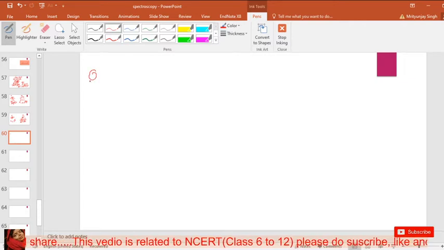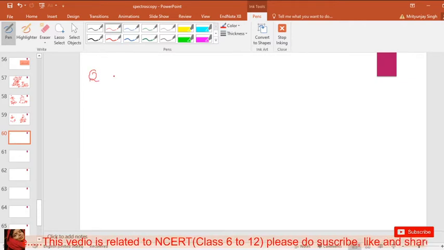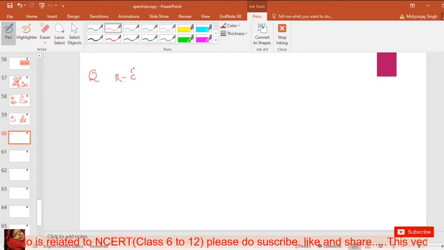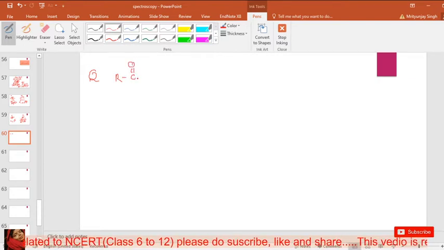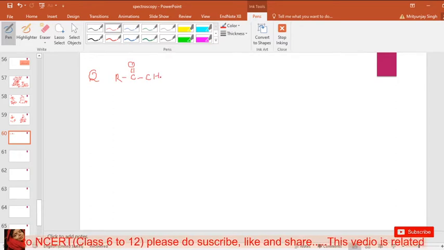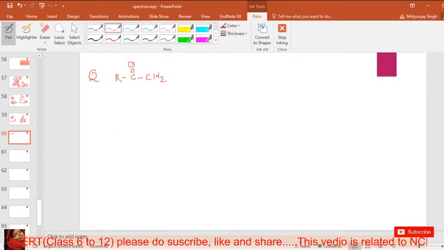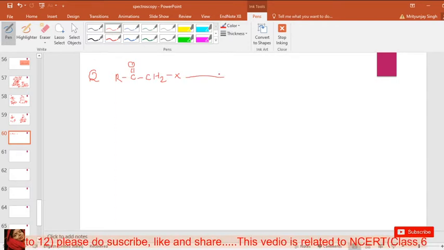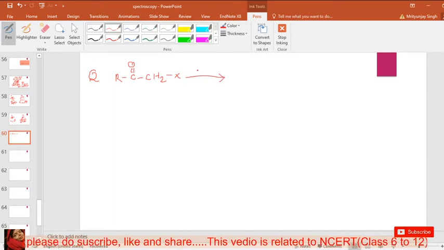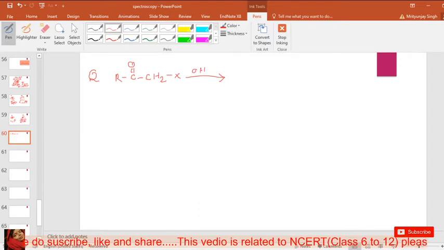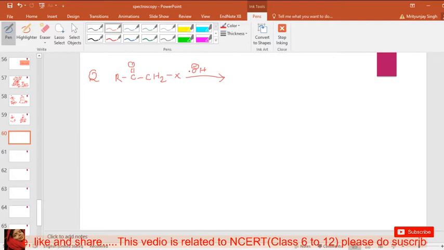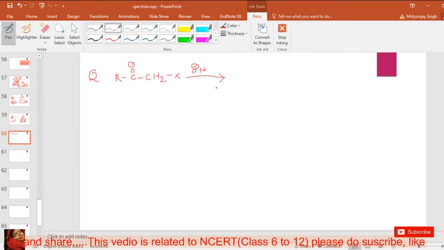Tell me which type of reaction is possible in this question. Like this type of question. Okay, so tell me which type of reaction is possible in this position.